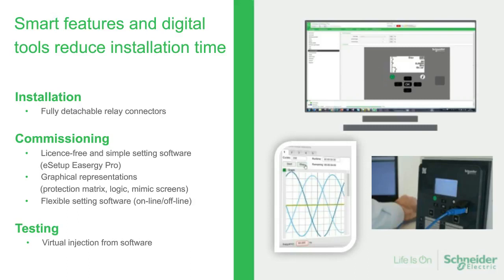And then the last point, which is really an innovation and really brings value, as it's unique to EasyRG Pro, is the possibility to virtually inject current, voltage, frequency, and harmonics into the relay at the end of the configuration or at any time during the configuration in order to test your settings.